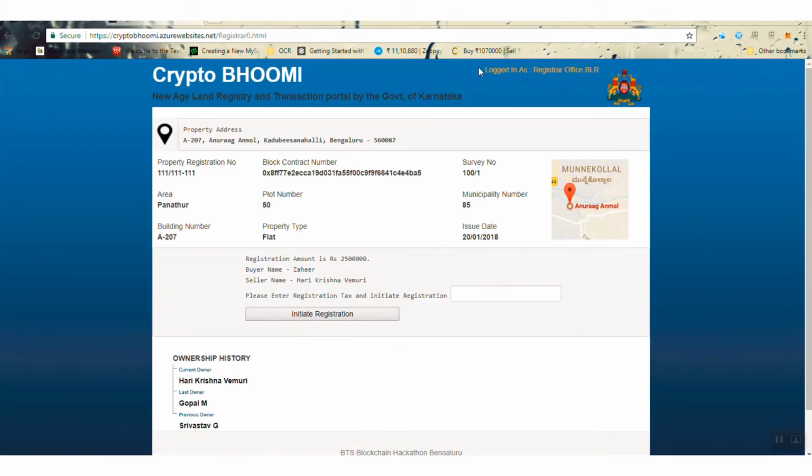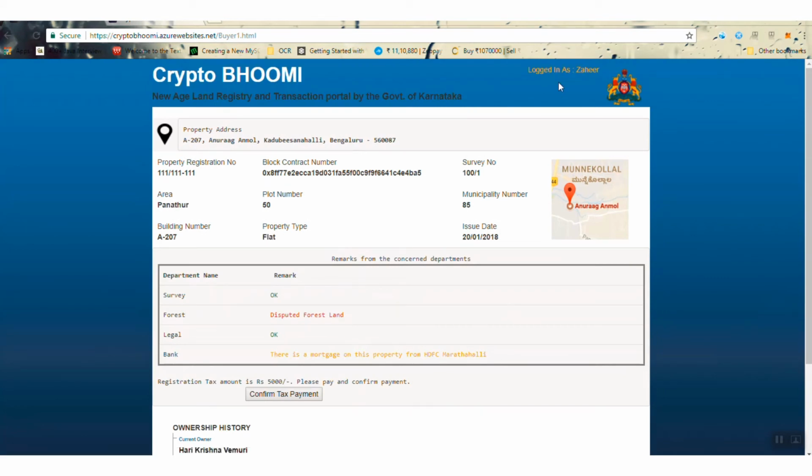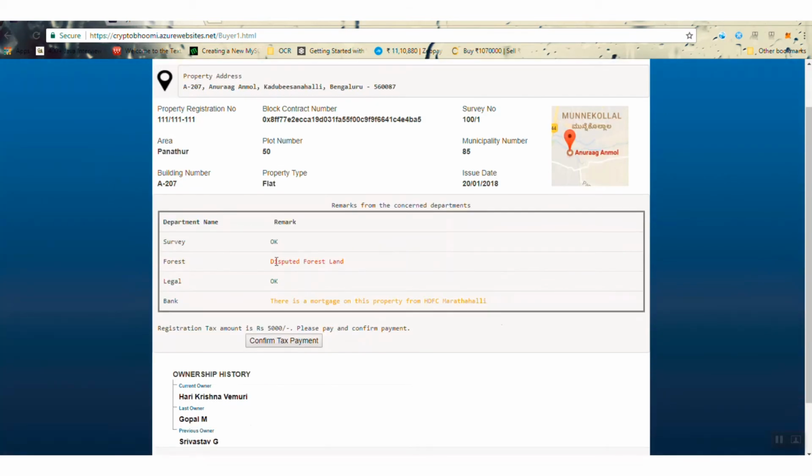Once that is done, the registrar of the property gets to see the registration amount, he gets to see the buyer, the seller, and it is with him now to progress based on the registration tax and to initiate the registration. So the registrar says the tax for this property is 5,000 rupees and he says initiate transaction. And at this point, it goes back to the buyer, Zahir, and the buyer gets to see the complete status on this particular property.